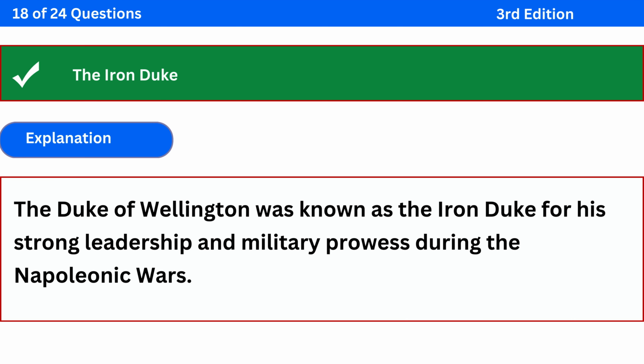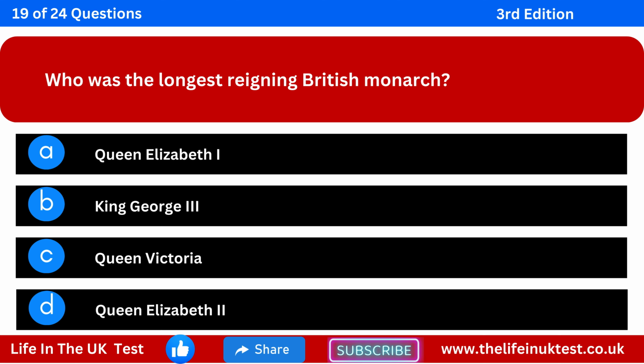The correct answer is the Iron Duke. Explanation: The Duke of Wellington was known as the Iron Duke for his strong leadership and military prowess during the Napoleonic Wars. Who was the longest reigning British monarch?